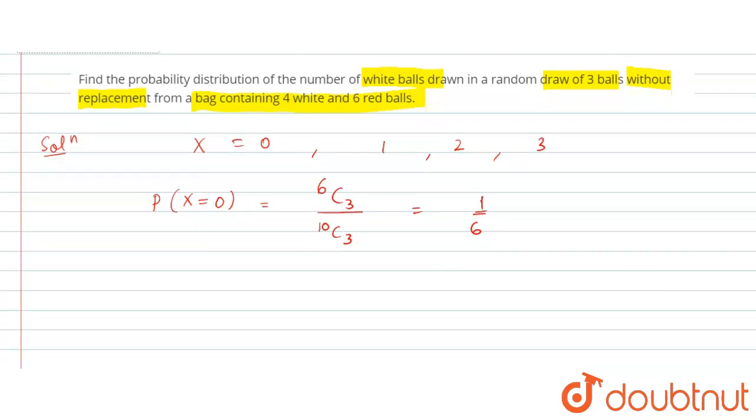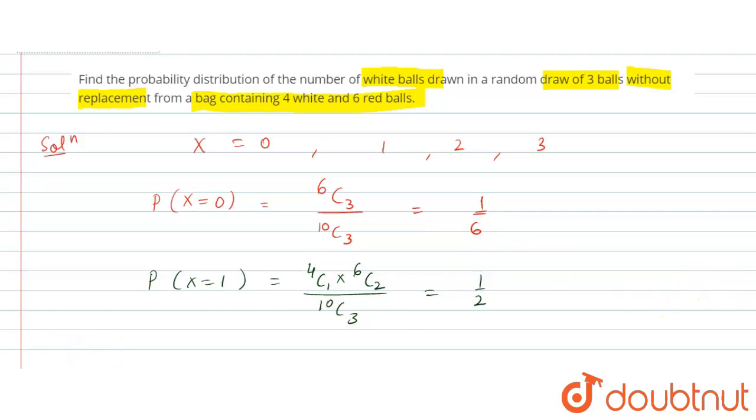Similarly, when I say that there is only one white ball, it will be nothing but X equals 1. So there is one white ball, that is 4C1, and there are 2 red balls, so it will be 6C2 divided by 10C3. On simplification, it will give me 1 upon 2.